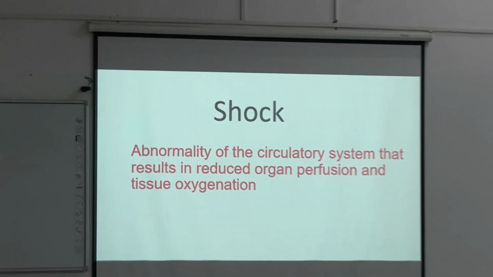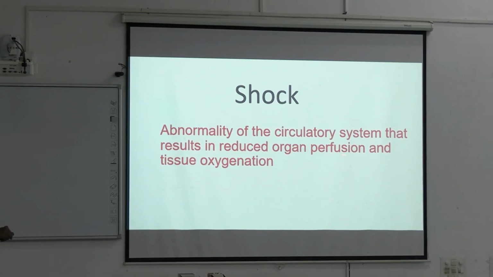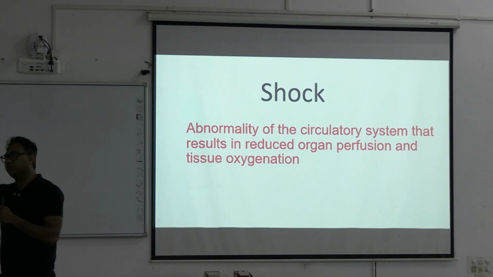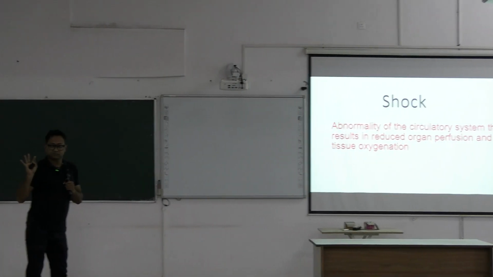Now, let us define shock. Define shock and remember this definition. Shock is the abnormality of the circulatory system that results in reduced organ perfusion and tissue oxygenation. So, it is definitely an abnormality of the circulatory system which results in reduced organ perfusion, number one, perfusion is not happening, and consequently tissue oxygenation is also not happening.